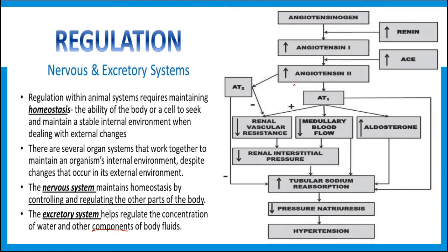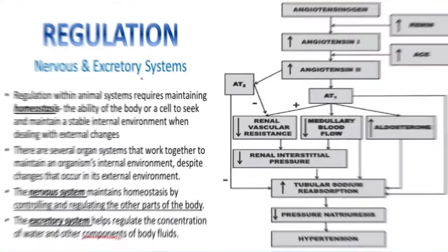At the same time, when the GFR increases, the heart starts secreting ANF, and that ANF dilates the blood vessels so that the blood pressure will go down, and finally the rate of GFR will also go down. So in this way all these things are collectively maintaining and regulating the excretory system.